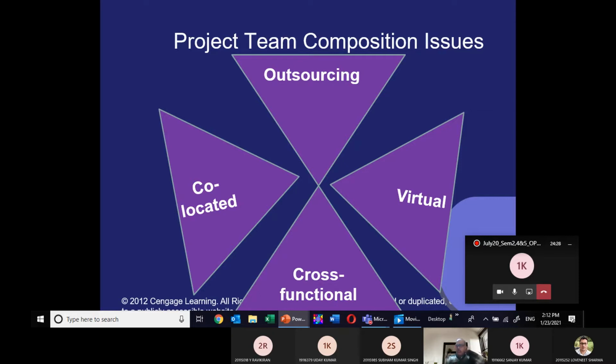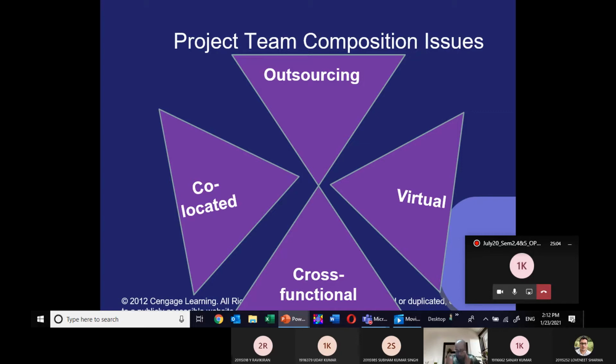Cross-functional composition is a very important thing. Suppose your project is related to civil engineering, but you need a person with electrical engineering skill. Your core project is a civil project, but you are taking the services of an electrical engineer, sometimes mechanical engineers. So these cross-functional people are also a composition of your project team. This is one type of composition you will come across.